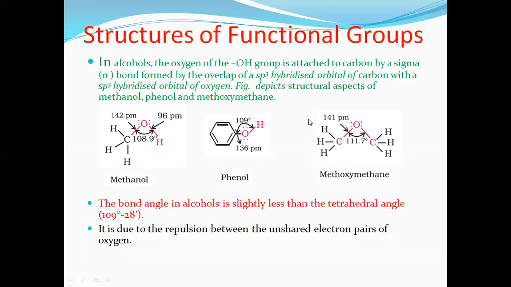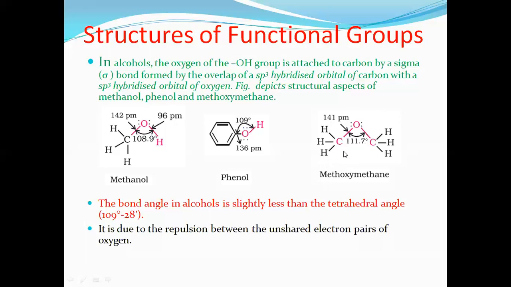But in ethers, on both sides we can find bulky groups. In methoxymethane, one side we have methyl, and the other side also we have methyl. There is repulsion between bond pair and lone pair, and here also lone pair repulsion is there. But due to the presence of bulky groups, the repulsion is slightly less. Hence the bond angle is greater than the normal 109.5 degrees. It is found as 111.7 degrees. Here remember, the bond angle in methoxymethane is greater than the expected normal tetrahedral because the presence of bulky